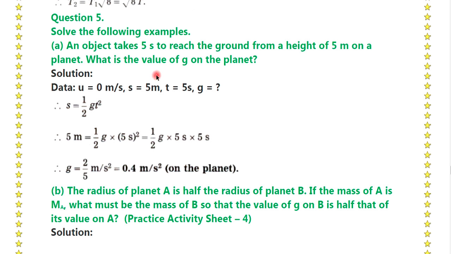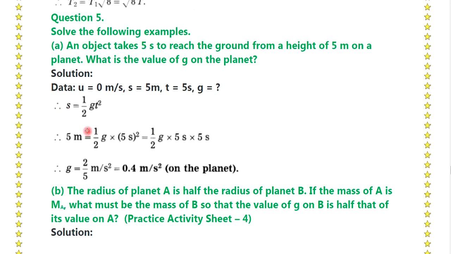Question number 5. Solve the following examples. First, an object takes 5 seconds to reach the ground from a height of 5 meter on a planet. What is the value of g on the planet? Solution. Data: u is equal to 0 meter per second, displacement is equal to 5 meter, and time is equal to 5 seconds. g is equal to what?